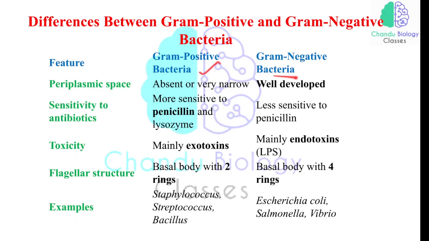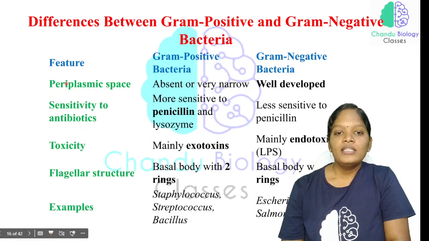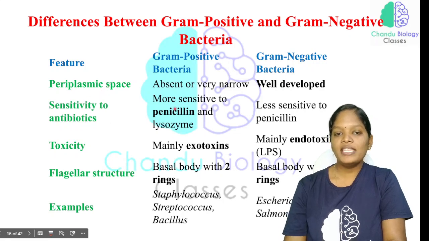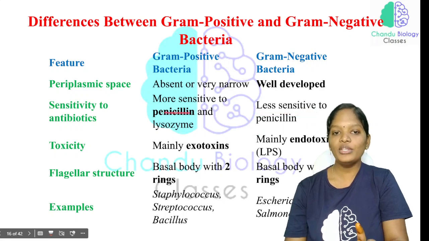But in the case of gram-positive and gram-negative bacteria, the gram-positive bacteria are sensitive to penicillin and lysozyme. Regarding the sensitivity to antibiotics, they are sensitive to penicillin, and the gram-negative bacteria are less sensitive to penicillin.